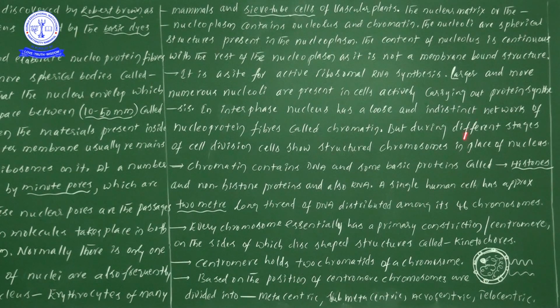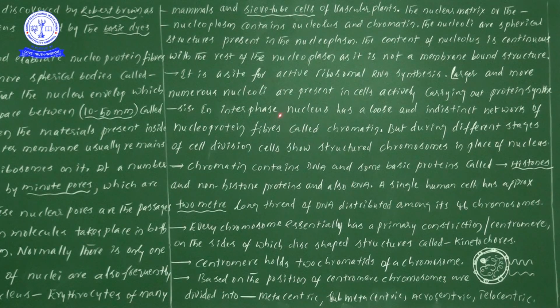The sites required for protein synthesis are produced from the nucleolus. That's why the nucleolus is indirectly involved in protein synthesis. But what is the name of the cell organelle directly involved in protein synthesis? Ribosomes. Good.